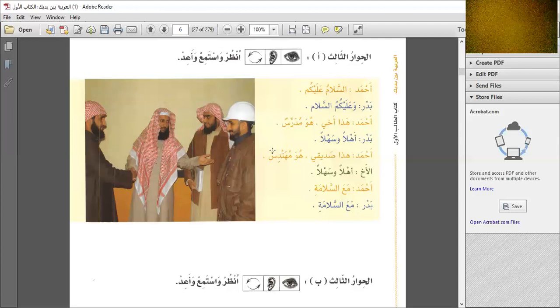Here again, you can see the tanween. That means it's an engineer. Huwa muhandisun. He's an engineer. Al-akh, now brother. Now he introduced already about the brother. I think this one is the brother because he's holding the books. Now the brother is saying ahlan wa sahlan. He is welcoming the engineer as well.